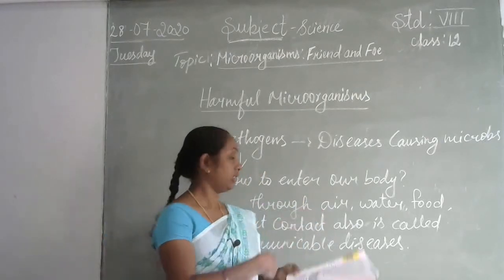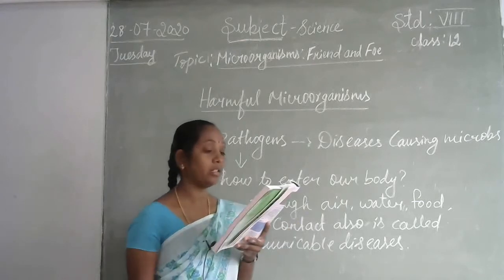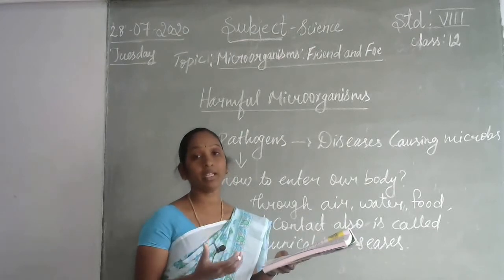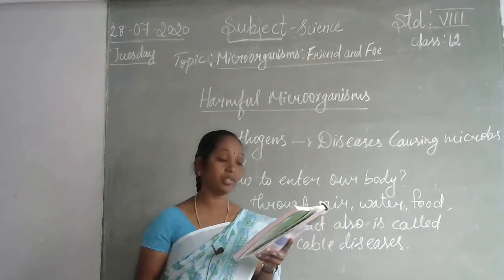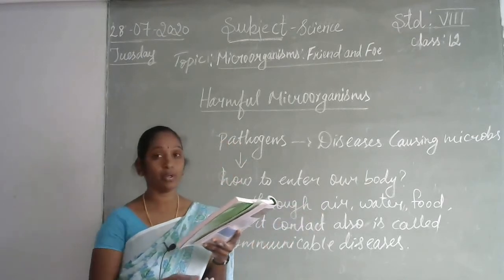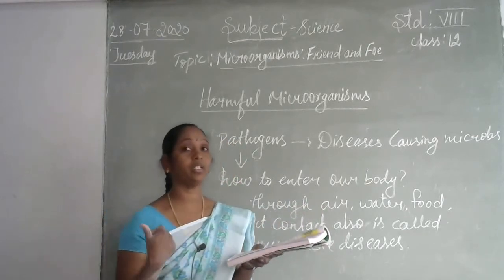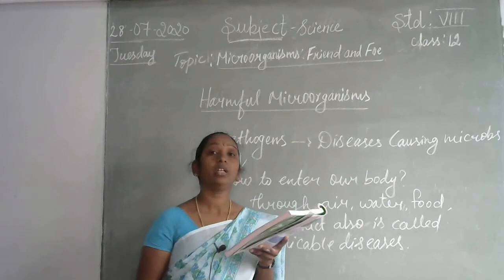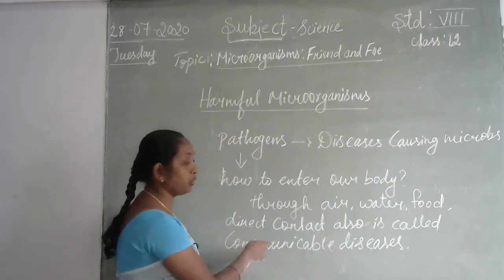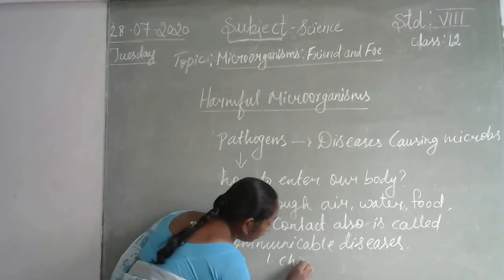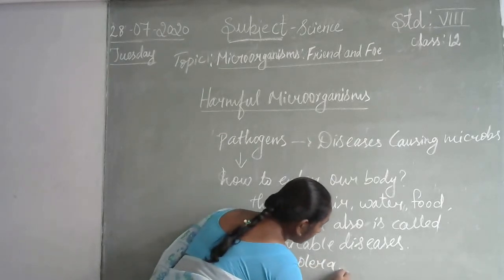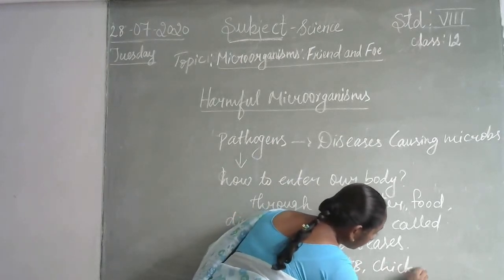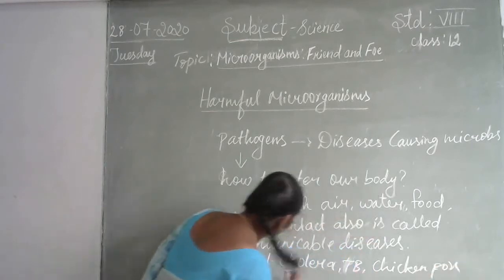Through contaminated water, cholera will spread. And common cold: when the infected person coughs or sneezes, through the droplets it will spread to another person through the air. And chicken pox, a type of high fever like smallpox, with marks upon the body. And tuberculosis, TB. So these types of disease spread as communicable disease. Examples: cholera, TB, tuberculosis, chicken pox, common cold.